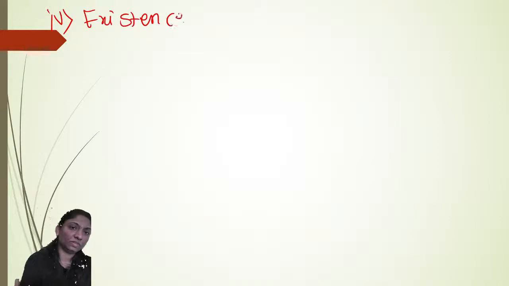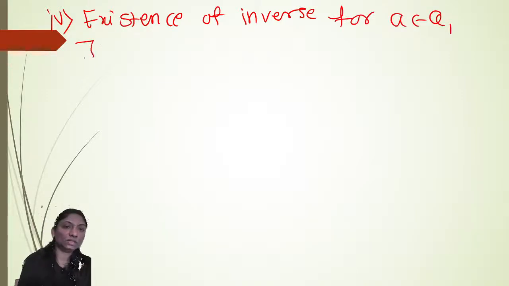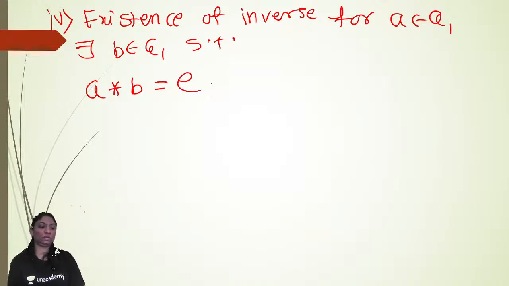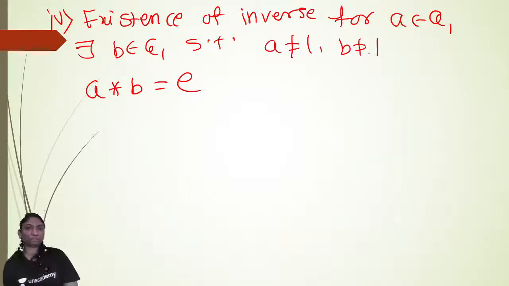existence of inverse. Okay. So for A belongs to Q1, there exists B in Q1 such that A star B is equal to identity, right? As A, B belongs to Q1, A is not equal to 1, B is not equal to 1, right?